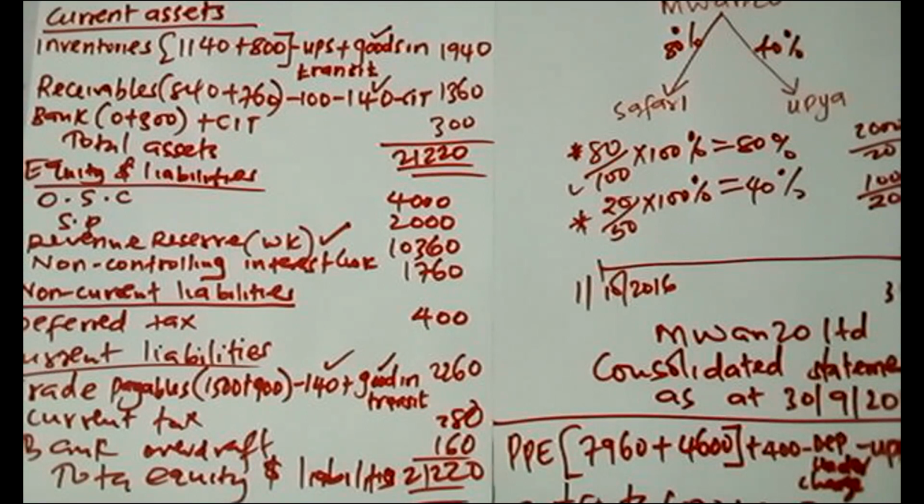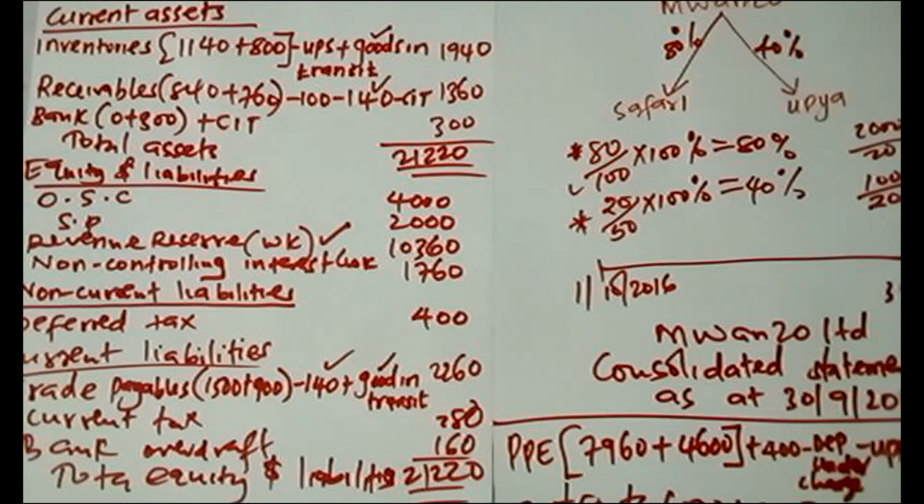So you can see you can do this question without a lot of workings. Remember the workings I did later, like now goodwill, investment in associate, revenue reserve, and NCI, the 4 workings.